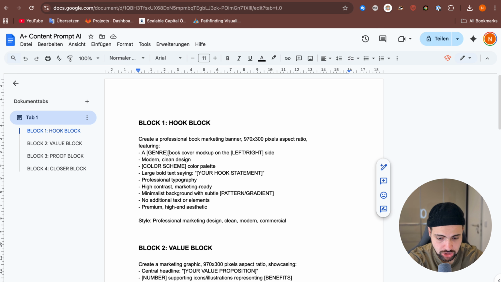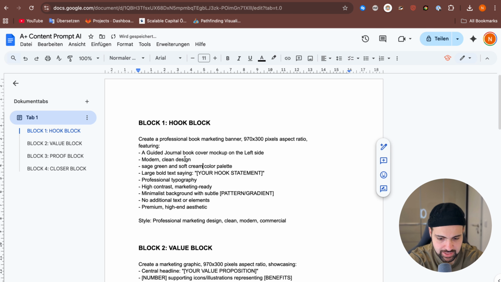You have to add the genre, the color scheme, and also your statements and so on, and delete the placeholders here. You can use these templates for each of your books. So here, genre, for example, is a guided journal, book cover mockup on the left or on the right side. In this case, I will make it on the left side. The color scheme, whatever you like, maybe sage green and, I don't know, soft cream, for example, would be good.